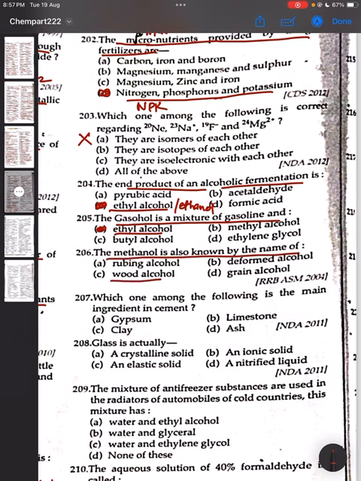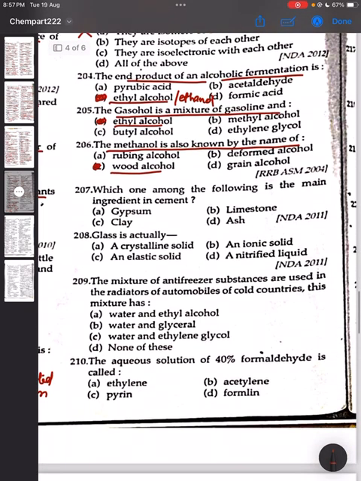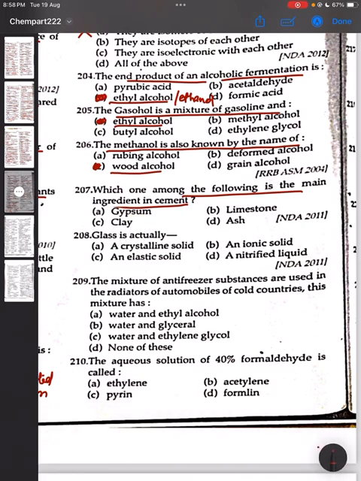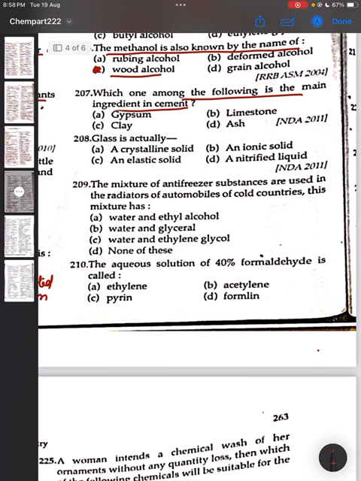The methanol is also known by the name of? It is known by the name of wood alcohol. Question 207. Which one among the following is the main ingredient in cement? Gypsum. Option A is the correct... sorry, it will not be gypsum, it will be limestone. Main ingredient in cement is limestone. Option B is the correct answer.